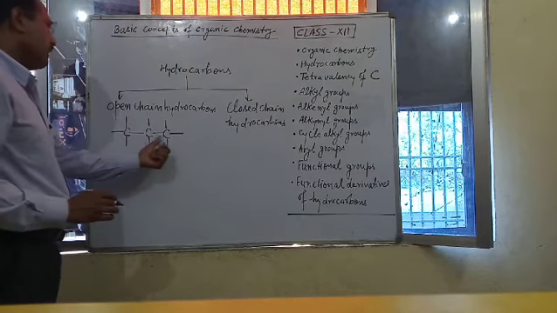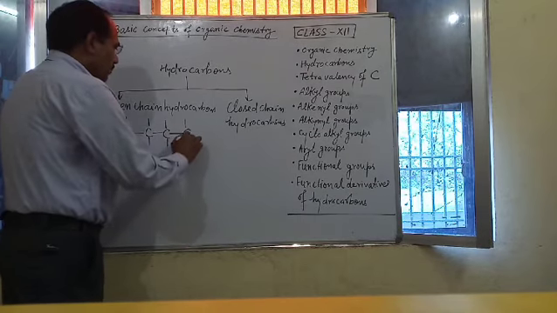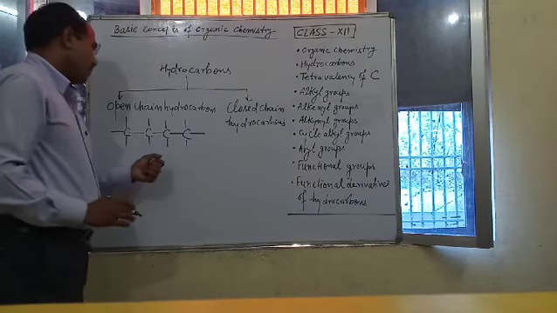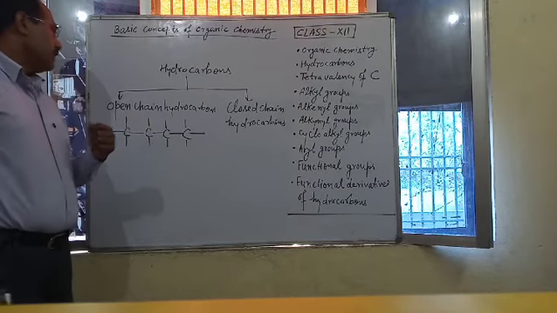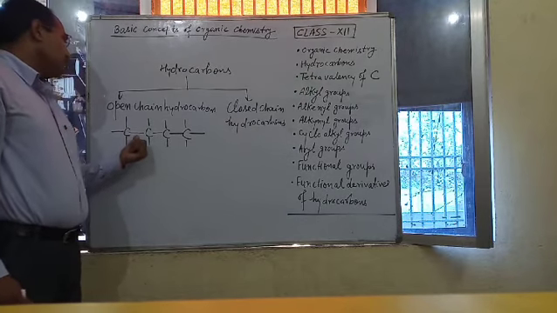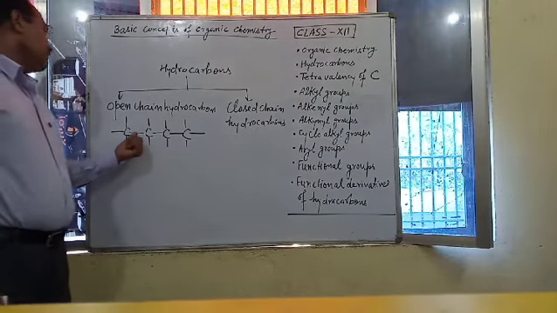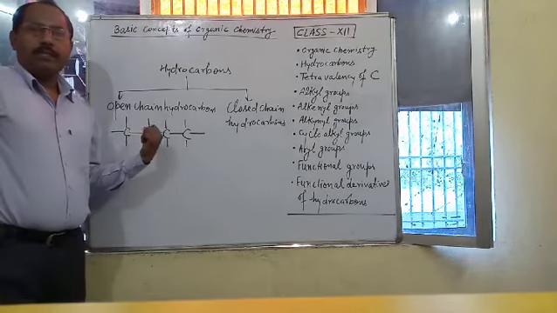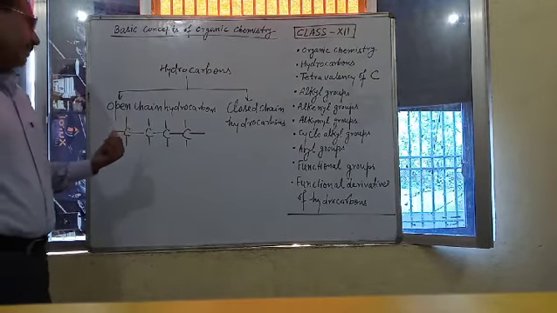This self-linking tendency of carbon is called its catenating power, and this is also known as catenation. Catenation in carbon atom is due to its small size and high bond dissociation energy of carbon-carbon bond, and this carbon-carbon bond dissociation energy is about 83 kilocalorie per mole, which is very high.